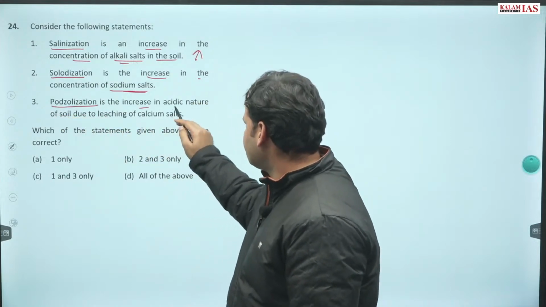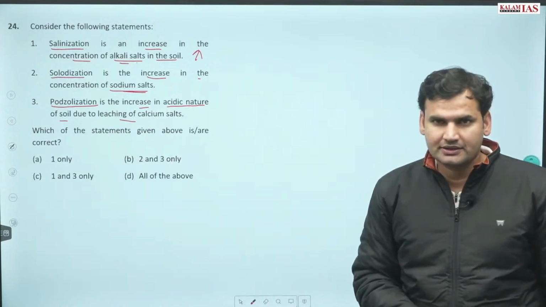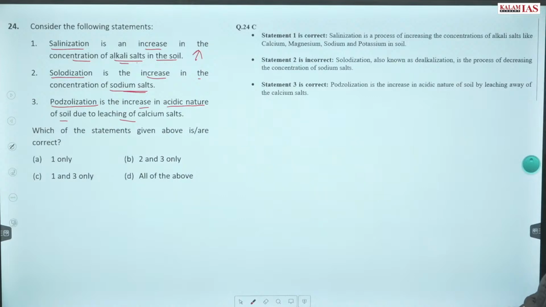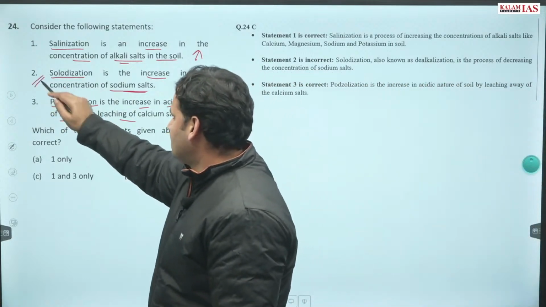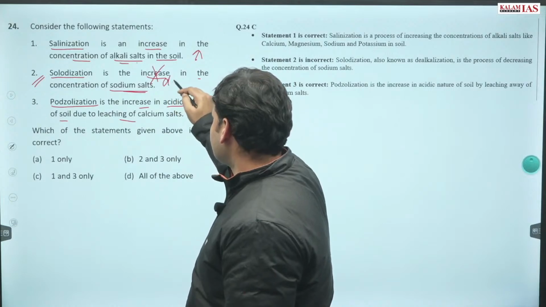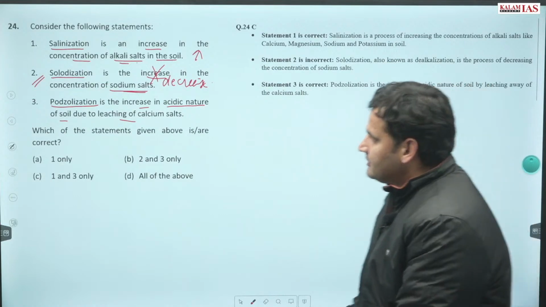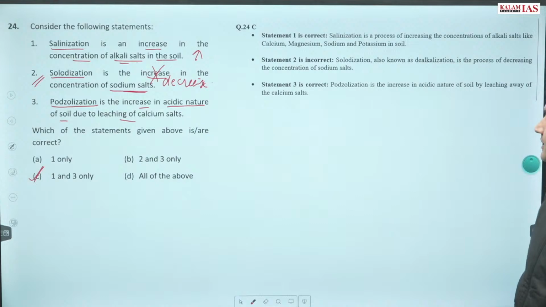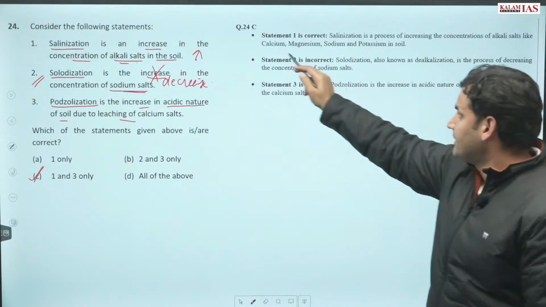Podzolization is the increase in acidic nature of soil due to leaching of calcium salts, and we have to tell which of the following statements are correct. So the option that is incorrect over here is option 2, because this is not an increase but a decrease. So correct answer is option 1 and 3 only are correct. नाम से ही क्लियर होना चाहिए. सैलिनाइजेशन मतलब सॉल्ट का कंसंट्रेशन बढ़ रहा है.